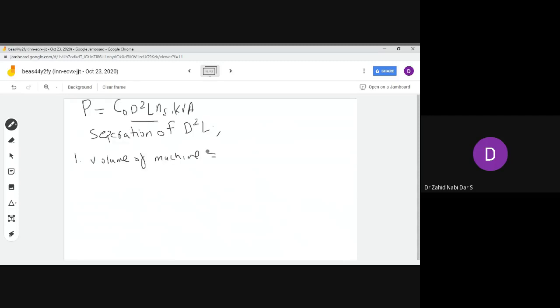The volume of the machine would be equal to your input kVA into C naught NS.